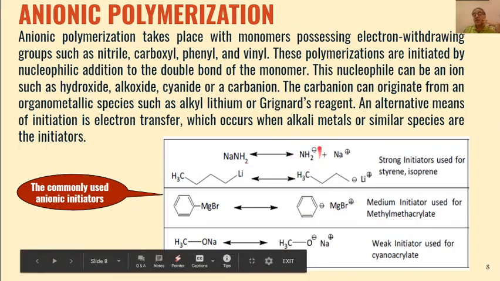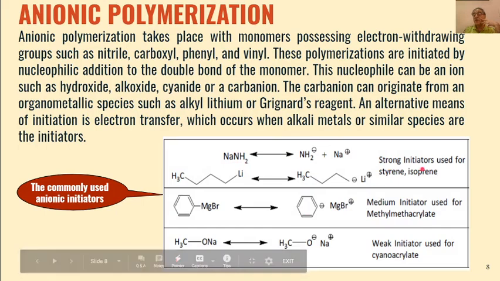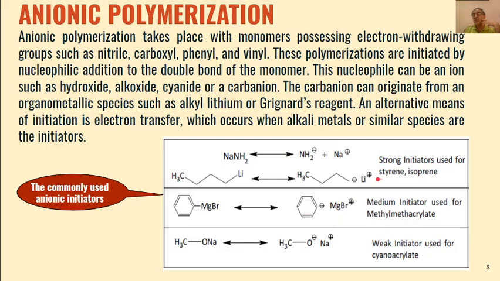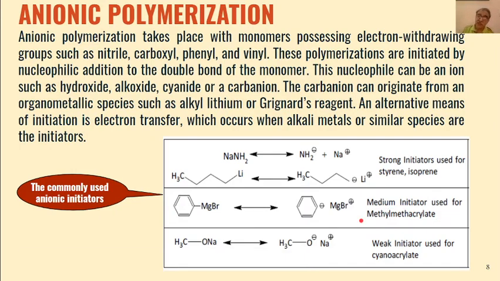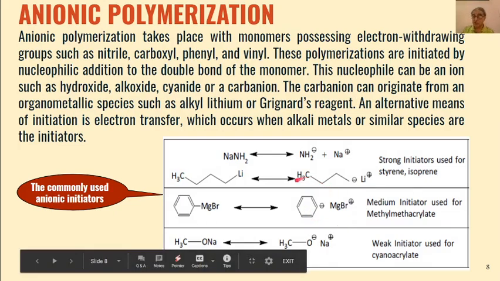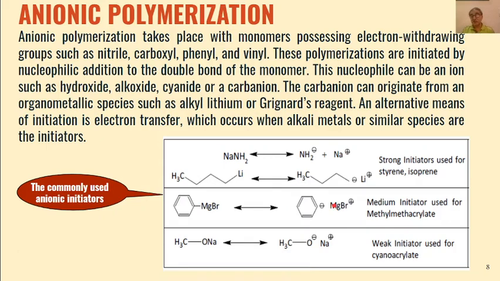Amide ions are formed from sodamide. They are strong initiators, and these are used for anionic polymerization of styrene and isoprene. Then medium initiators are used for polymerization of methyl methacrylate. That means PMMA, polymethyl methacrylate, is formed from these types of initiators. Phenyl magnesium bromide will give us phenyl anion and magnesium bromide positive. So this will act as a carbanion which will be added in the initiation step.